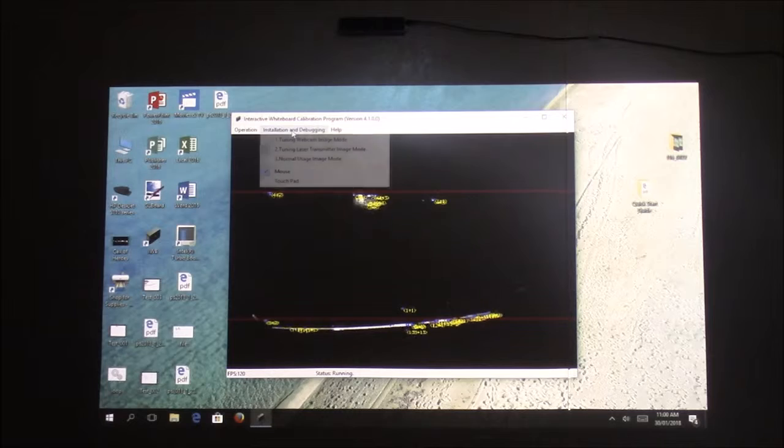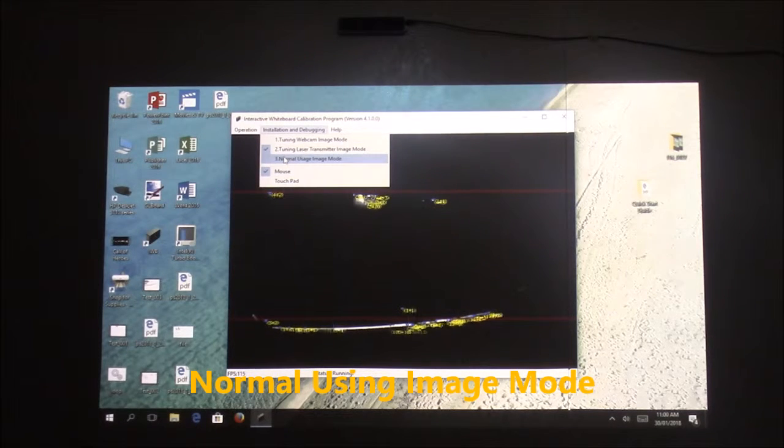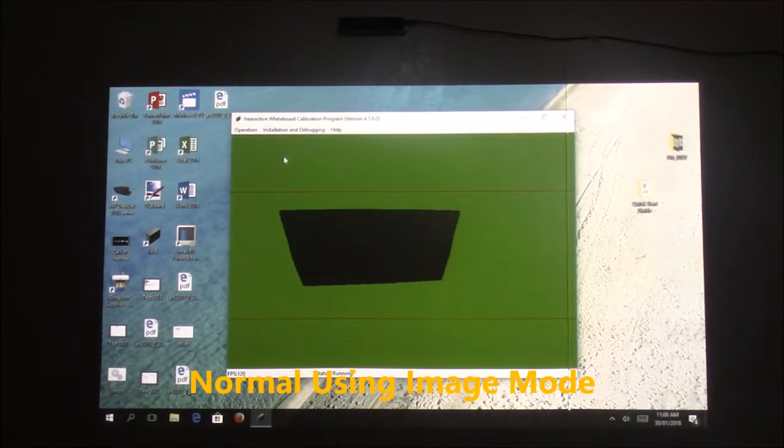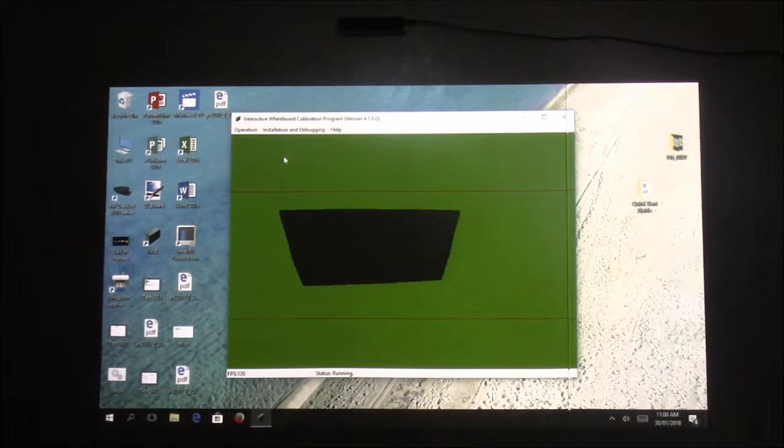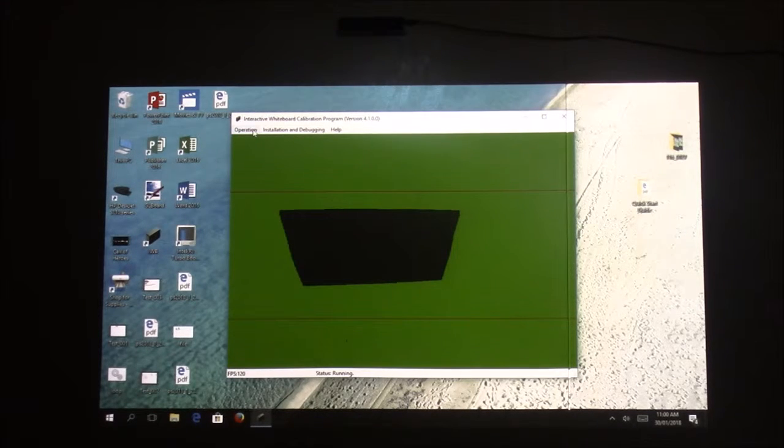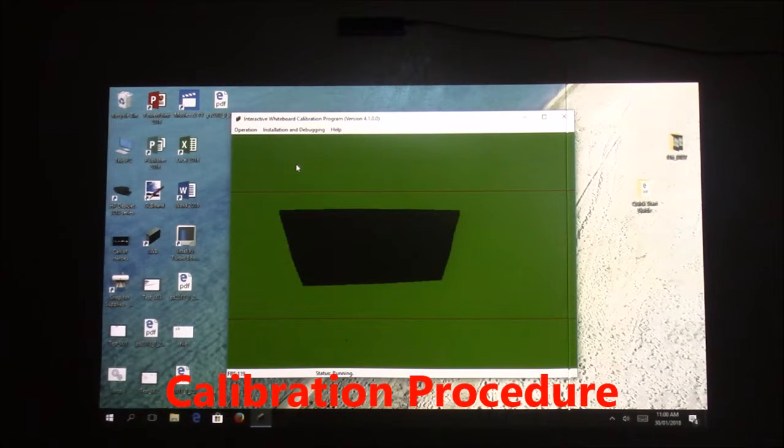Option number 3. Normal usage image mode. In this mode, after the calibration, all operation can be done by the finger or digital pen instead of a mouse. Now, go to Operation,